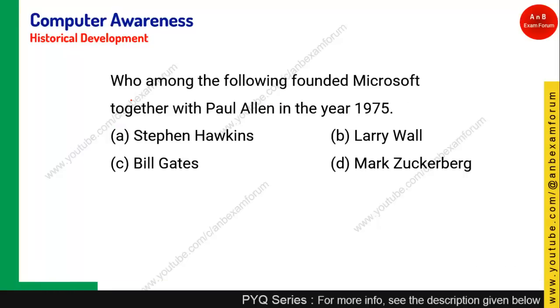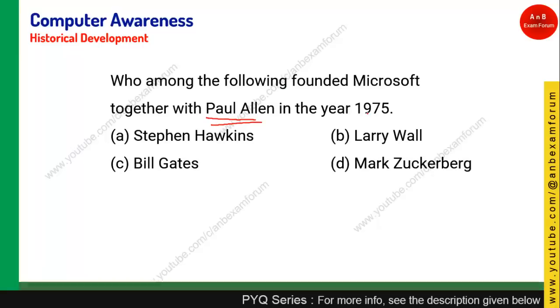Quickly coming to the next question, who among the following founded Microsoft together with Paul Allen? Paul Allen, together with which of the following personalities, established Microsoft in 1975? So long years back, and you know Bill Gates and Paul Allen both founded Microsoft in 1975. So Bill Gates should be the right answer, and it is the right answer.